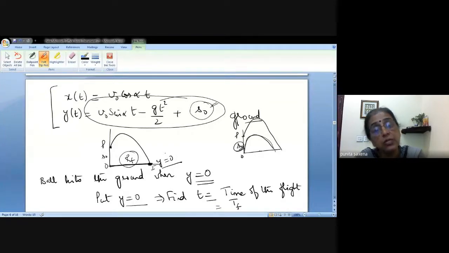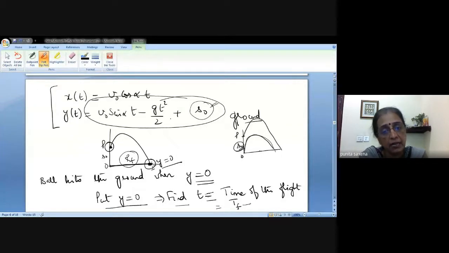That means the total time which the particle has taken from the state when it was fired till the state when it hits back the ground. Okay, so this will be the total time elapsed, which I am calling the time of flight. So what we are going to do then in that case is we'll put y equal to 0. We'll find t from here.